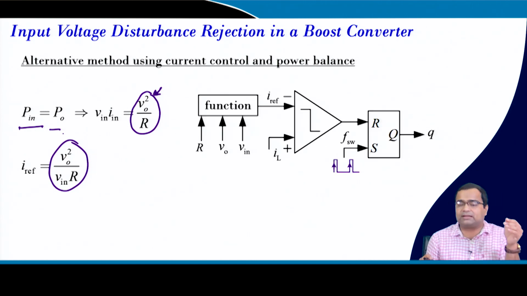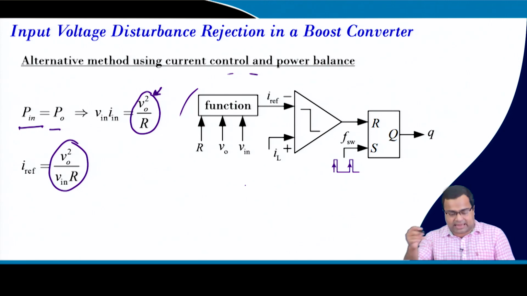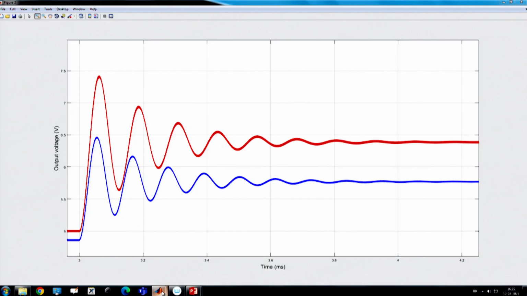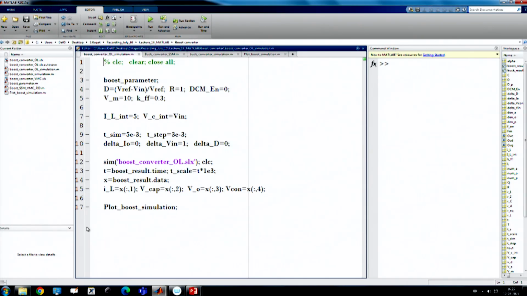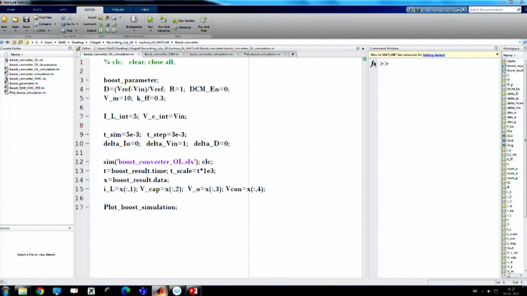And if we implement this function, can you see the effect or not? So, let us go back to the boost converter. Now, we want to use a different color, black.